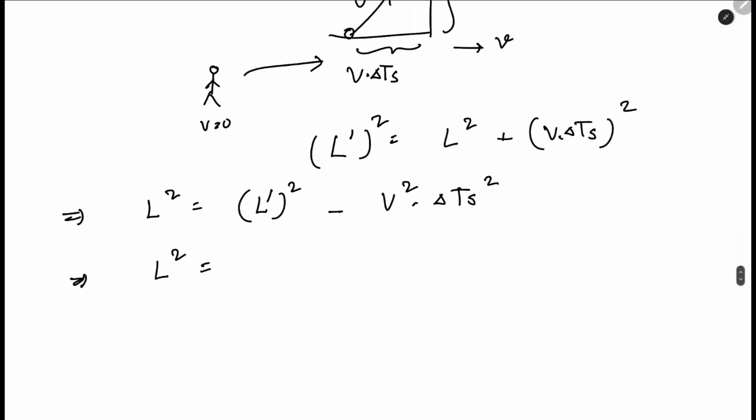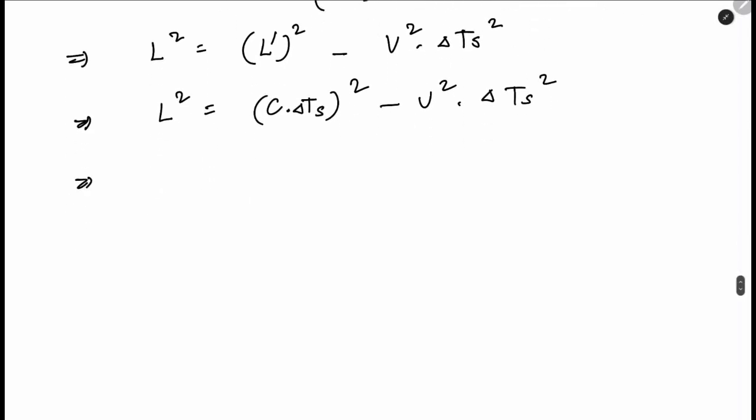So we write here c into delta ts, whole square, minus v square into delta ts square. Now L would be equal to, let's equate on each side, delta ts into the root of c square minus v square.